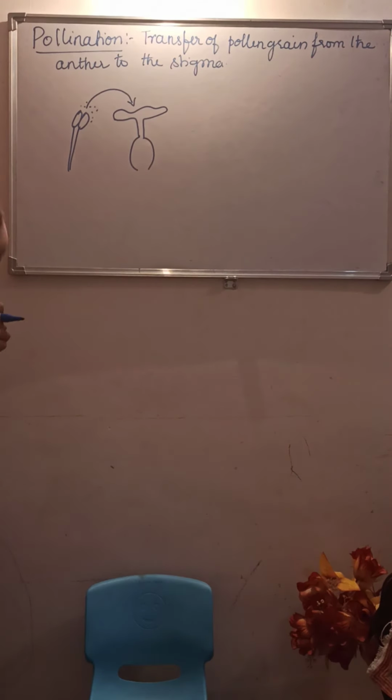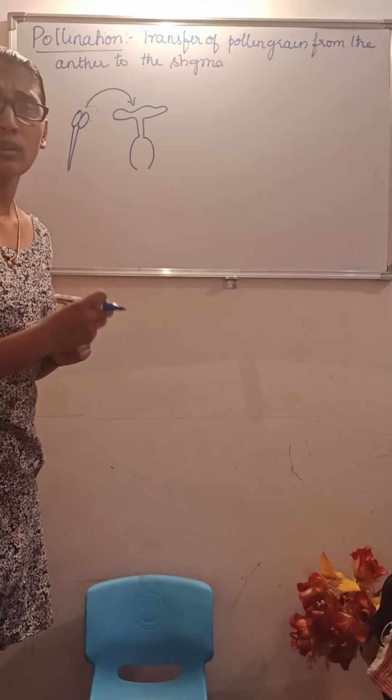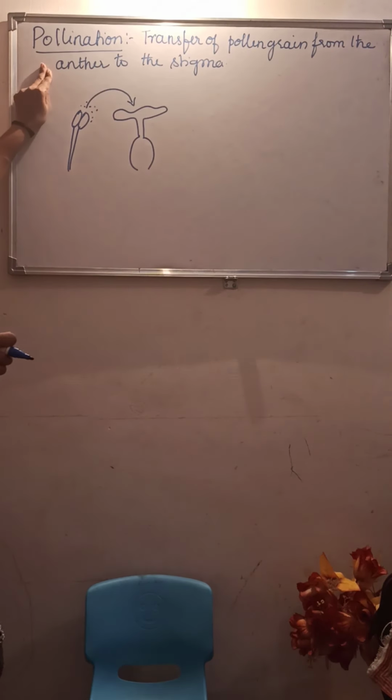Now, depending upon the source of the pollen, pollination is of different types.